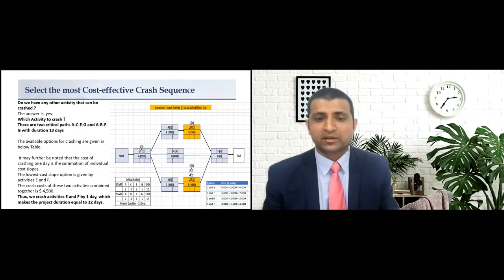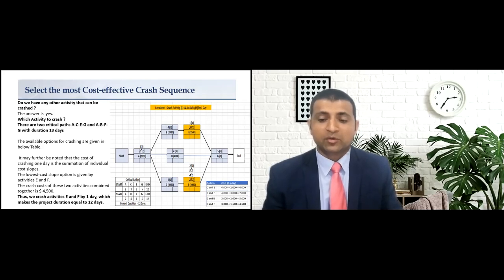So do we have any other activities to be crashed? Yes. We have two critical paths, which means that we have to crash an activity on both of the critical paths. So let's see what the combinations are. We have E and F, or E and B, or C and F, or C and B. So let us see the cost slopes.